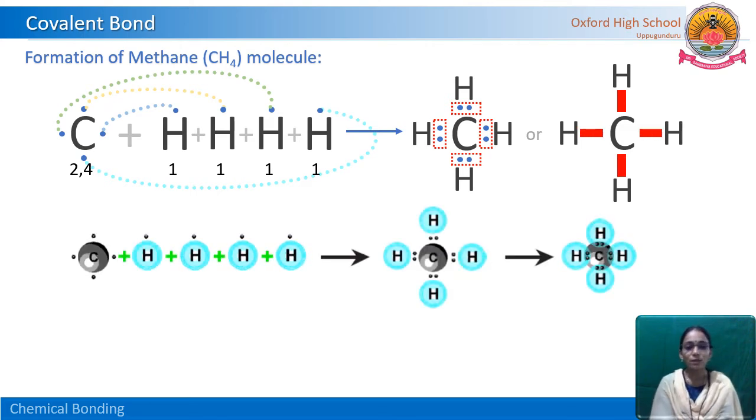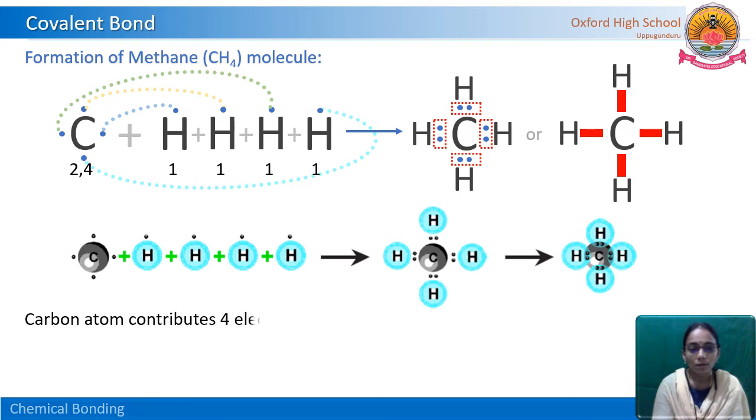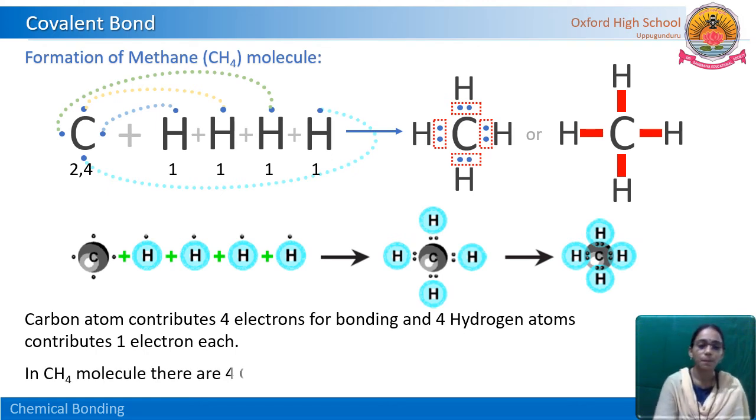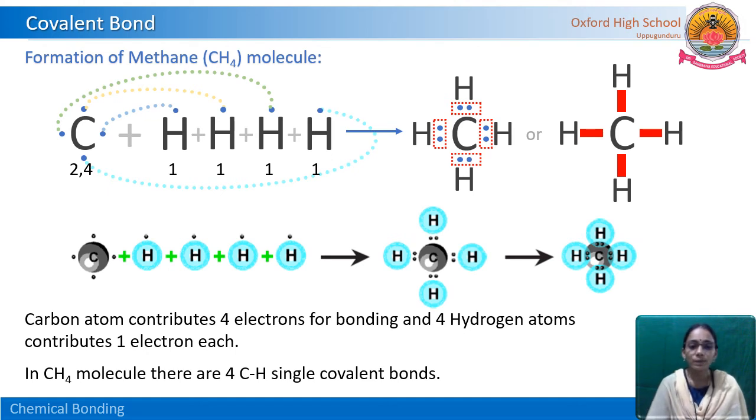We can write like this also. So, the carbon atom contributes 4 electrons. How many electrons is it contributing? 4 electrons for bonding. And hydrogen, how many? 4 hydrogen atoms contribute 1 electron each. In the methane molecule there are 4 carbon-hydrogen single covalent bonds. 1 pair means 1 covalent bond. So here how many bonds? 4 CH bonds. That means 4 covalent bonds are there.